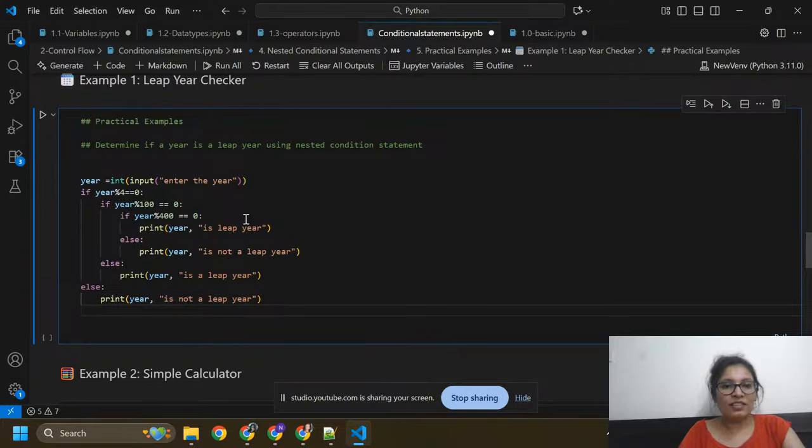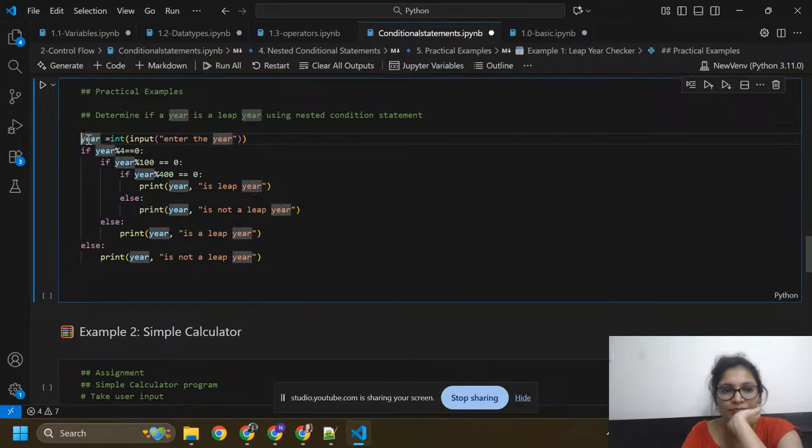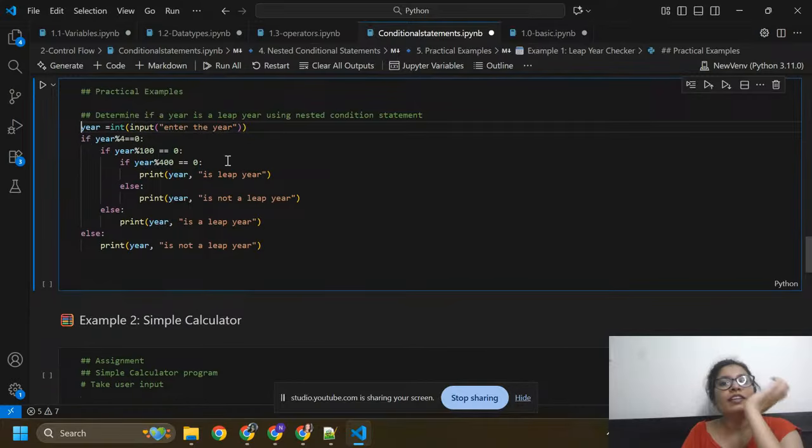Okay, so you can see here year equals to integer input, so we are going to enter 1 year here. Like you can give any number in year like 2020, 2015. So if year is divided by 4 and got 0, again we need to check one condition. This year is also divided by 100 and we got 0 here.